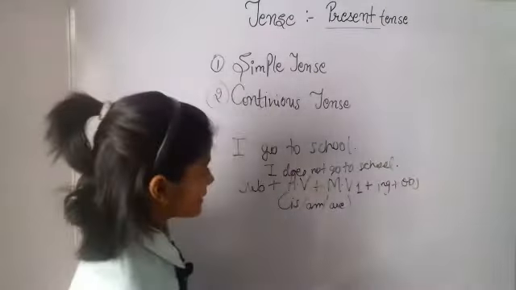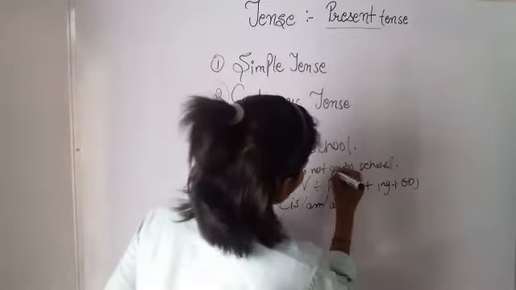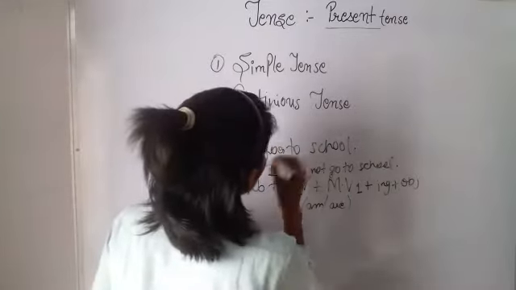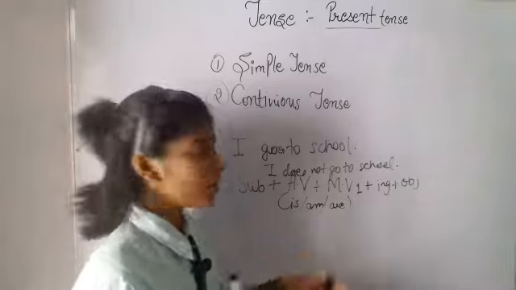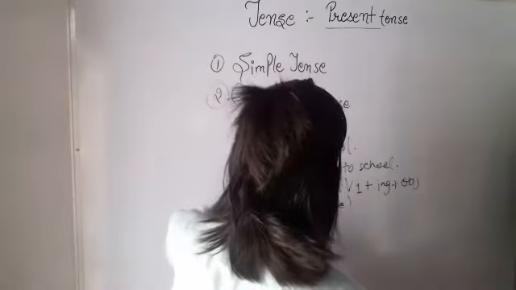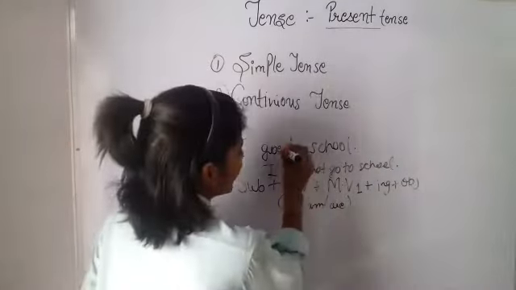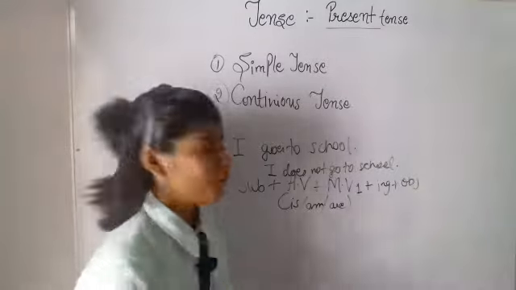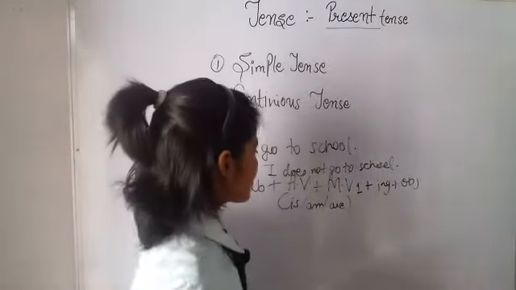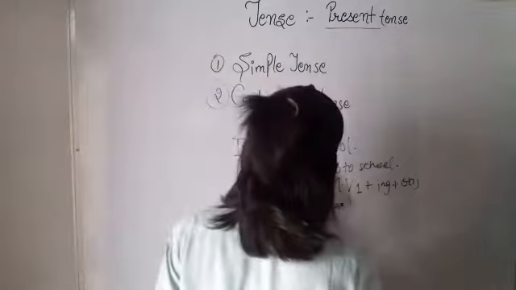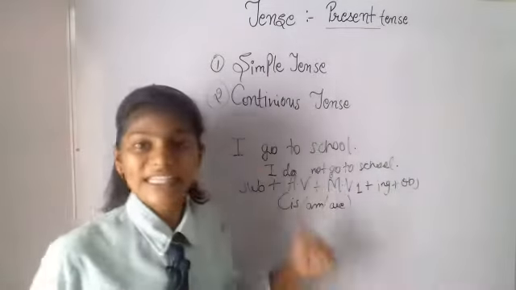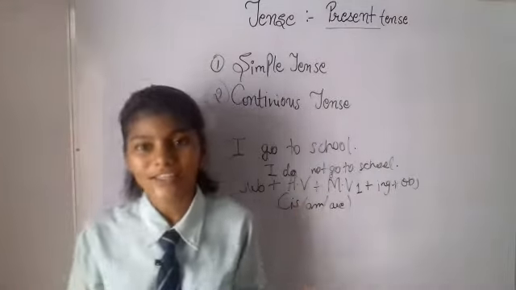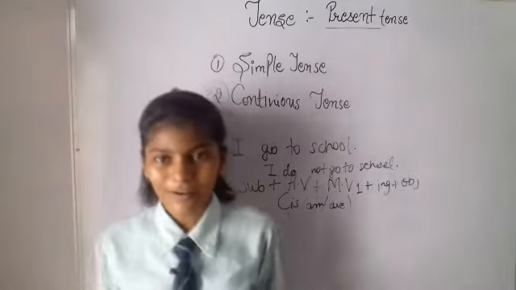So now you know why we only used go. Why did we only use this instead of es? Can I use es here? No, we can't use es here, because I is a plural word, right?